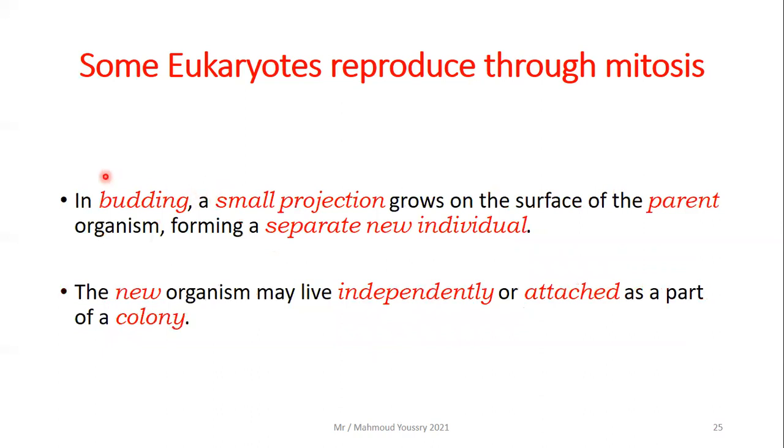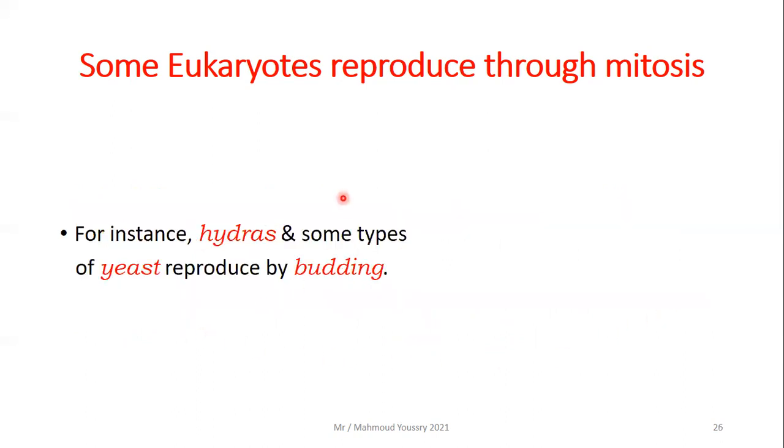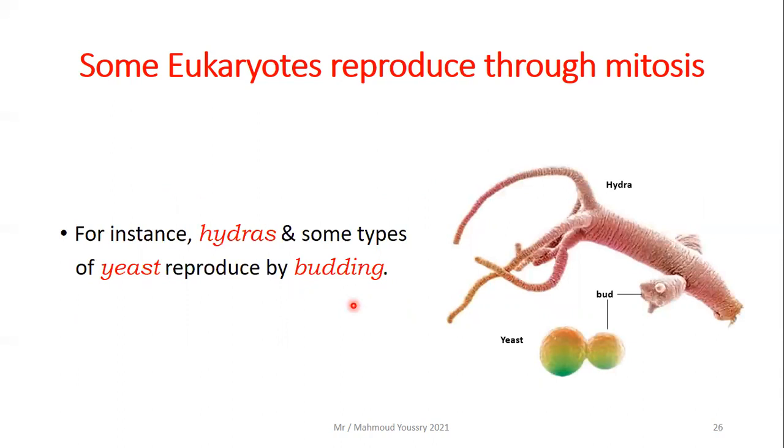Let's talk about budding. In budding, a small projection grows on the surface of the parent organism. So this is like a small part or a bud that forms on the surface of the parent organism, forming a separate new individual. Then the new organism may live independently on its own or remain attached as part of a colony, like the hydra, for example. Hydra and some types of yeast reproduce by budding. This is the hydra, and these are the small buds. Also, this is the yeast. This is the parent organism to the left, and the small one, this is the bud, the new one to the right.